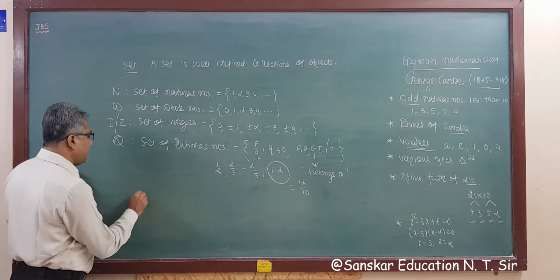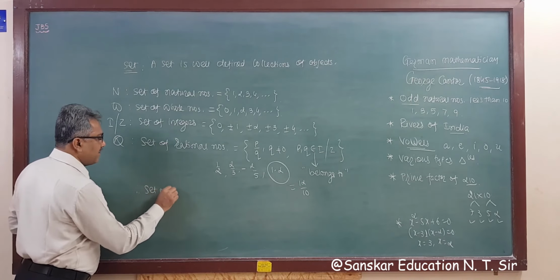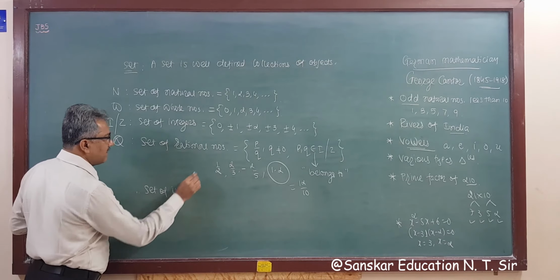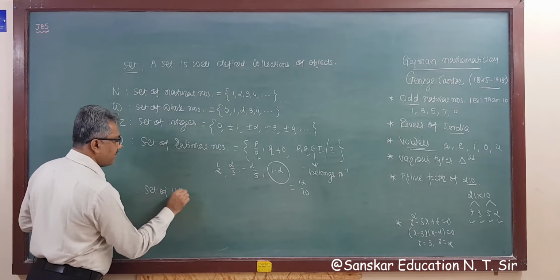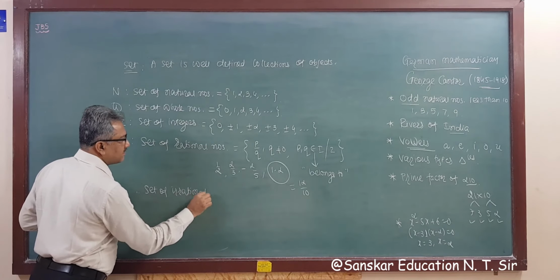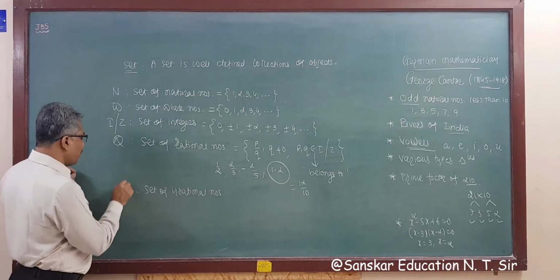Now the set of irrational numbers, that is Q dash.